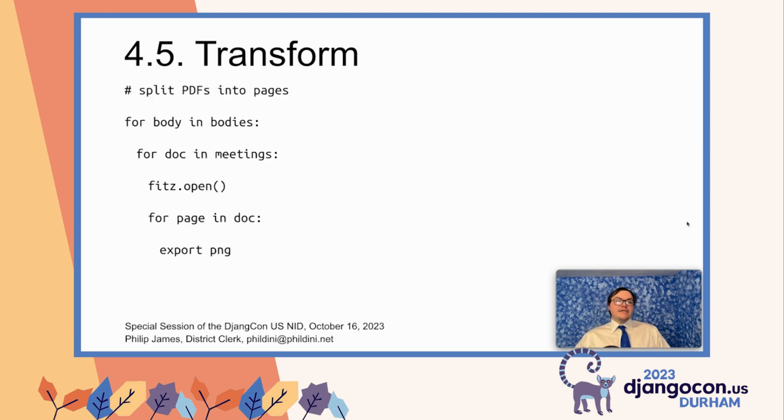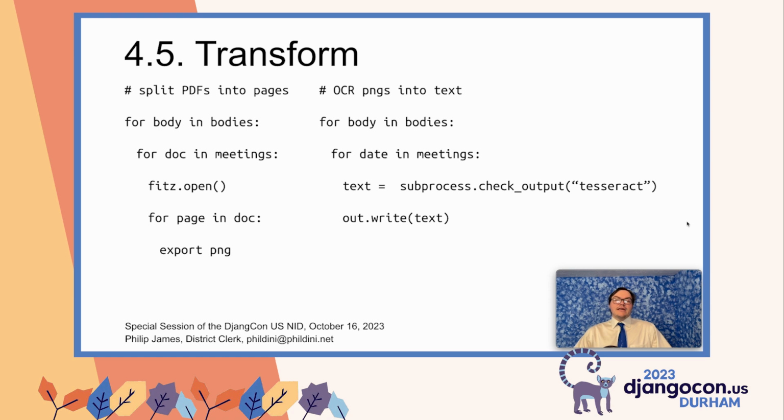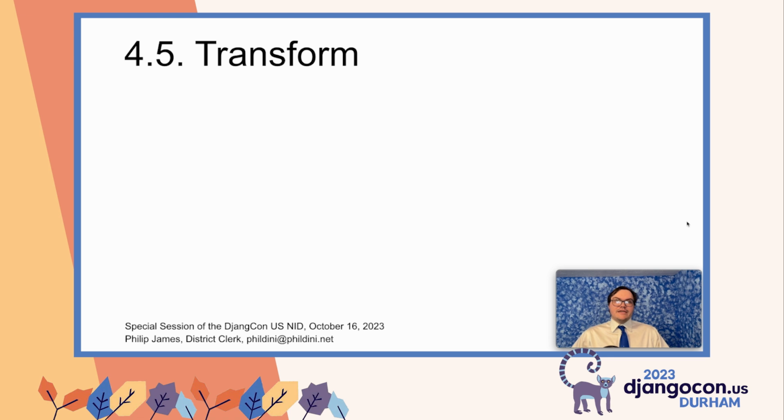So we're going to start by splitting those PDFs into pages, again, iterating over the whole set, doing an open and then exporting each page of the doc as a PNG, and then OCRing each page into text that we can then use in the database. One quick side note, isn't this slow is a question that I often get.